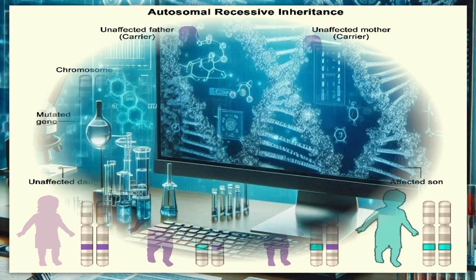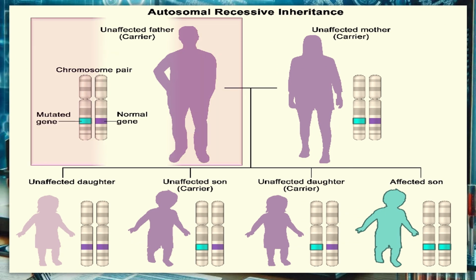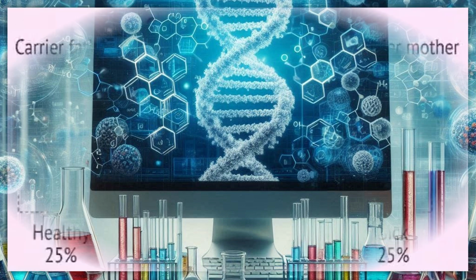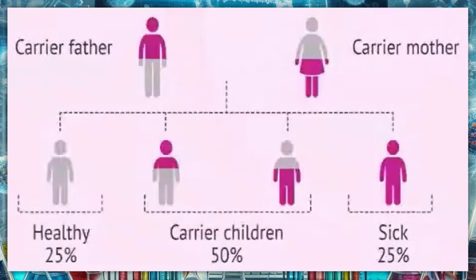In case of autosomal recessive inheritance, when both parents are unaffected carriers, 50% of their children will be unaffected completely, but they will be carriers. 25% will be unaffected, and 25% will be affected. Here we have almost the same picture. Both parents are carriers: 25% healthy, 50% carrier children, and 25% sick.